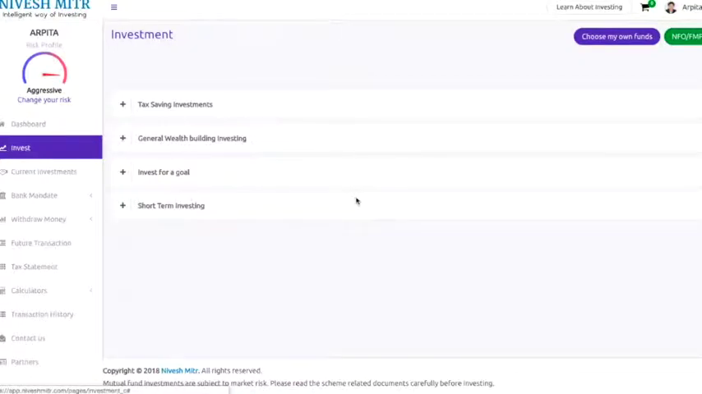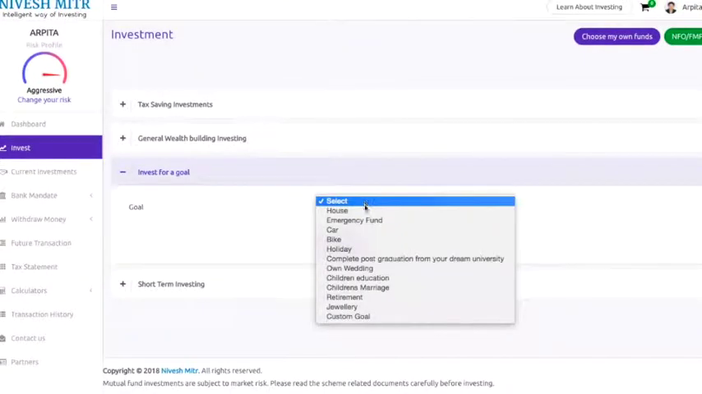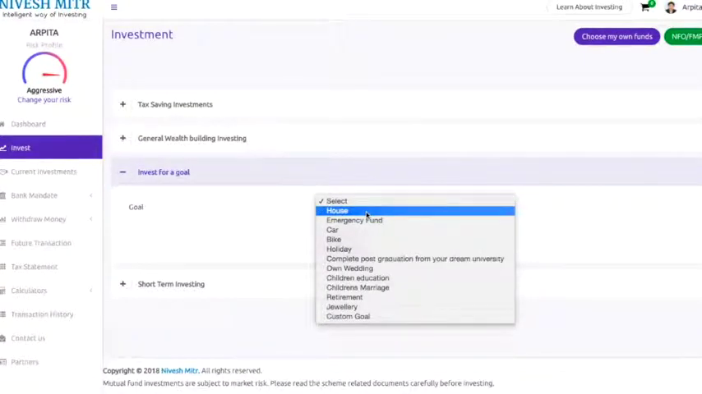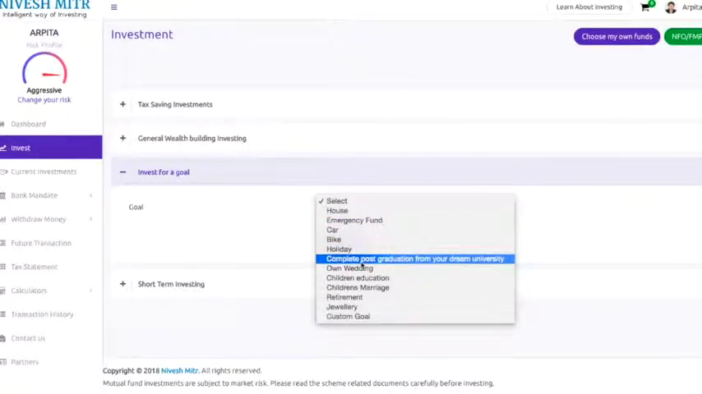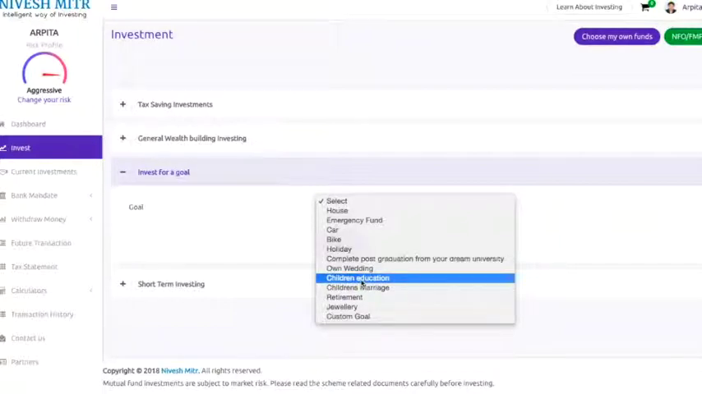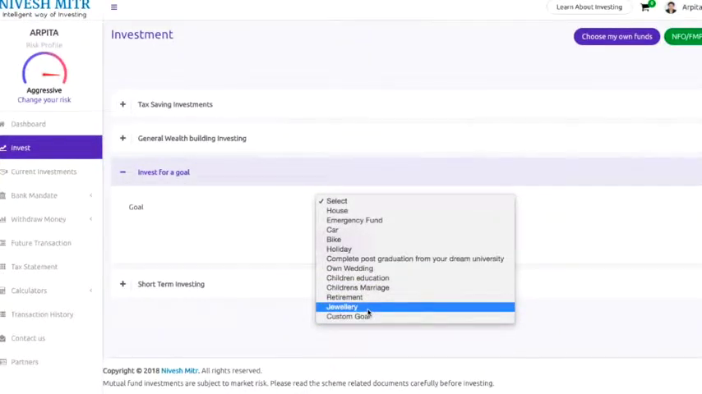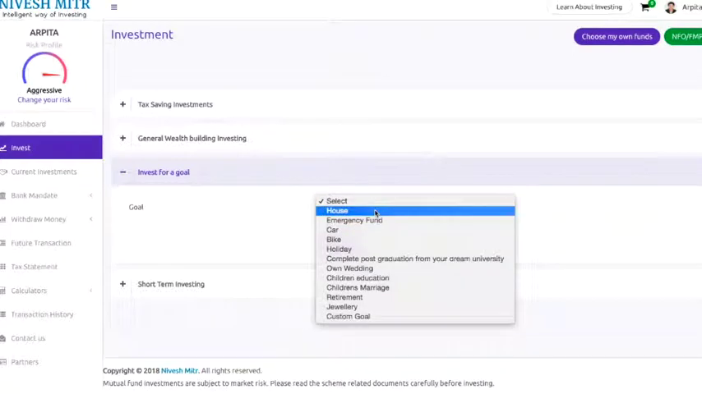So if you want to start saving for one of your financial goals, like you want to start saving to buy a house after X amount of years, or you want to start saving for your child's education, or you want to buy a car, or you want to start saving for a holiday, then you should click here. You can select the goal. It can be house, or you can start saving for an emergency fund, or a car, bike, holiday, complete post graduation from your dream university, own wedding, children's education, your children's marriage, retirement, jewelry, any custom goal.